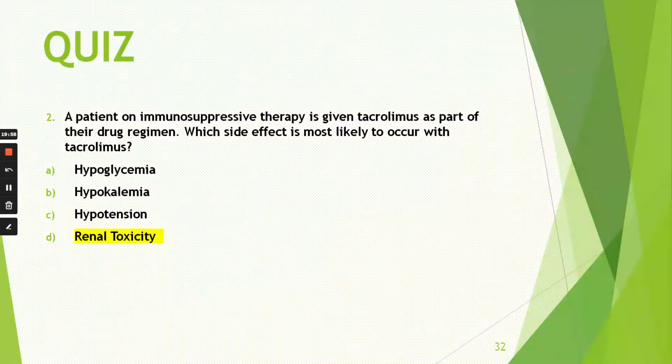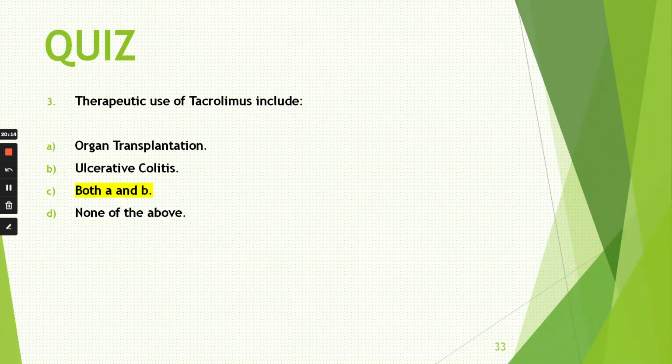Second, a patient on immunosuppressive therapy is given tacrolimus as a part of their drug regime. Which side effect is most likely to occur with tacrolimus? Hypoglycemia, hypokalemia, hypotension, renal toxicity. D is the correct answer. Already highlighted. Third, therapeutic use of tacrolimus include organ transplantation, ulcerative colitis, both A and B, D. None of the above. Obviously, both A and B is the correct answer.